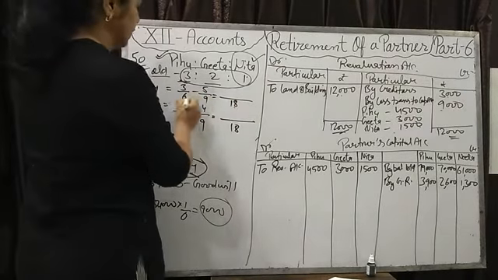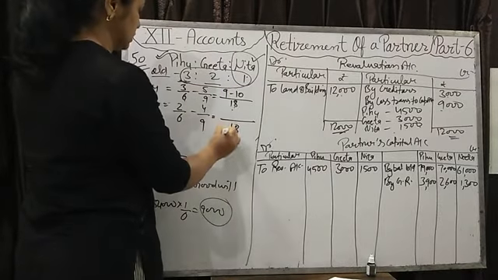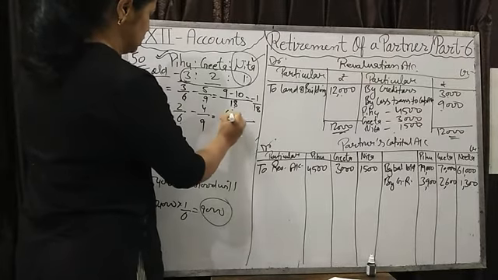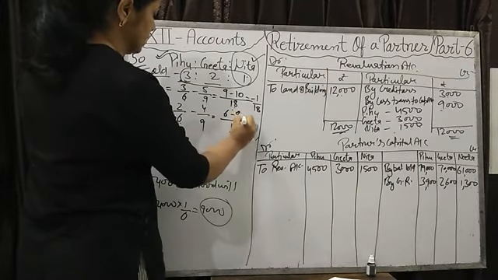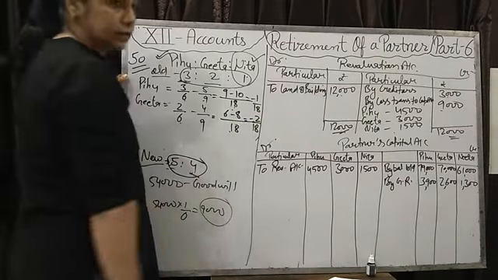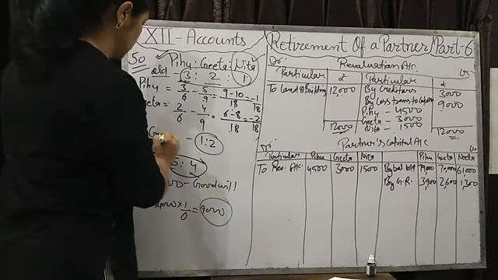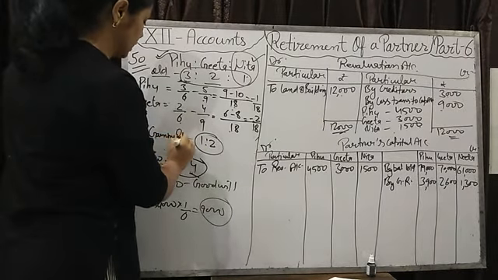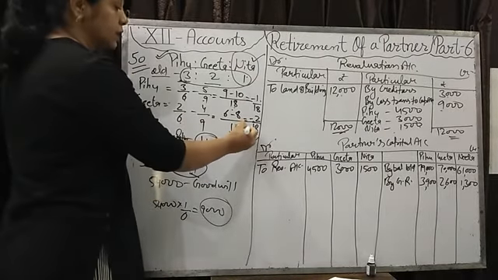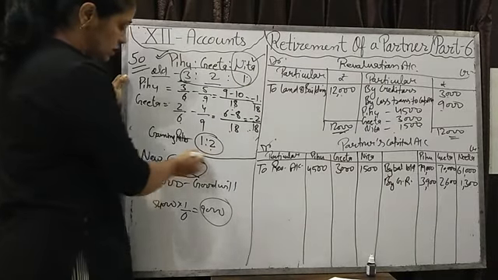Okay. Divide 18 by 6, it is 3. 3 threes are 9, minus 10, it will come minus 1/18. 3 twos are 6 and 2 fours are 8, minus 2/18. Now it is in minus, so it means they are gaining. Both are gaining in the ratio of 1:2. So for the gaining ratio, you will take the ratio, not the share 1/18, 2/18. You will make the gaining ratio from the gaining share. It's 1:2. This is the gaining ratio.